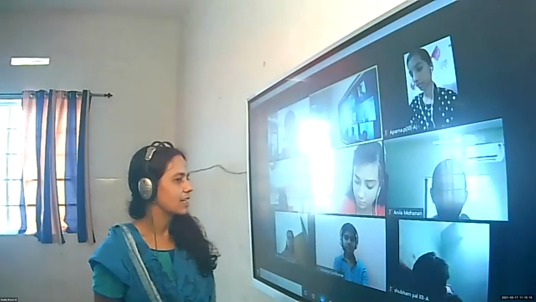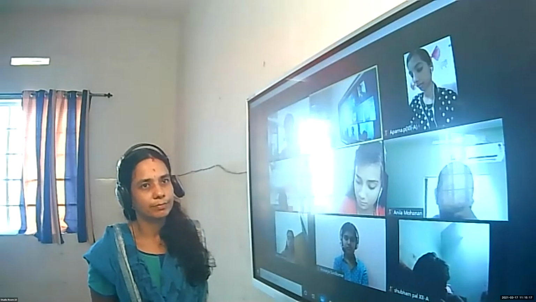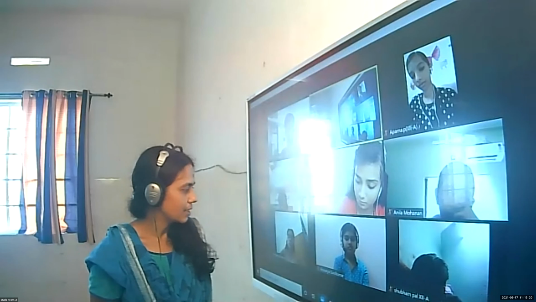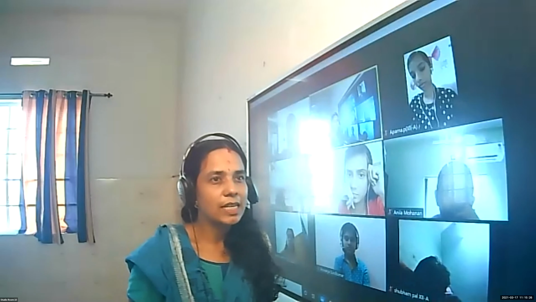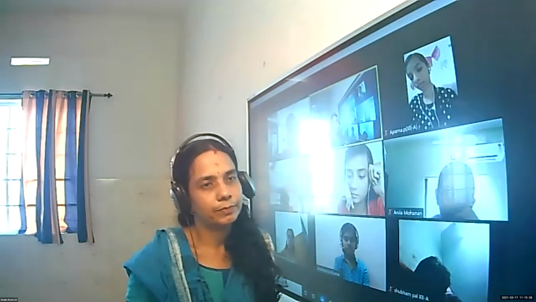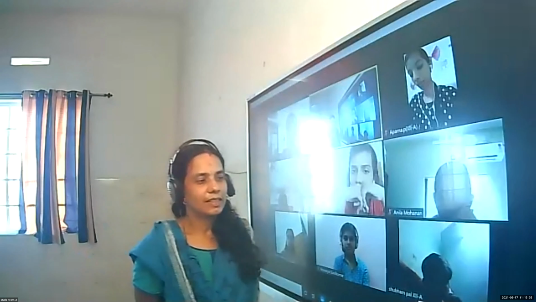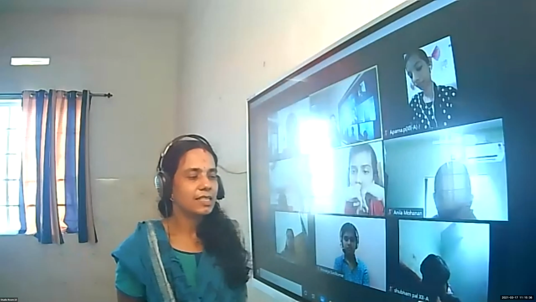Aditya Satyan, integral of cosec x cot x. Minus cosec x plus c. Aishwarya, integral of cosec square x dx. Minus cot x plus c. Shubham, integral of sec square x. Tan x plus c.